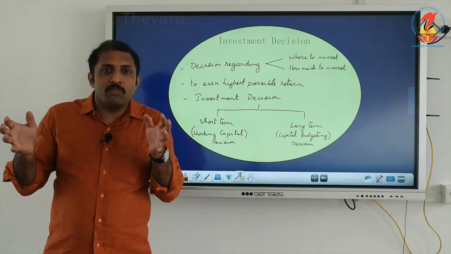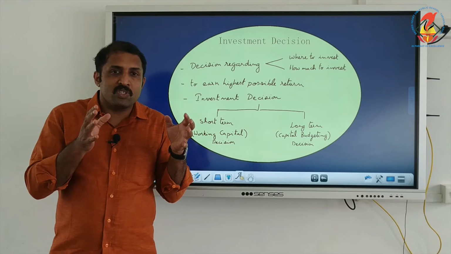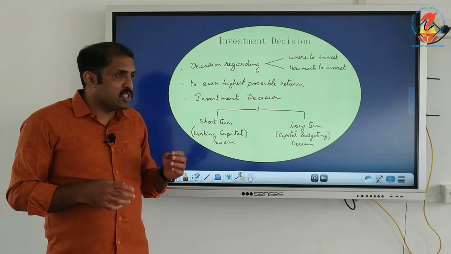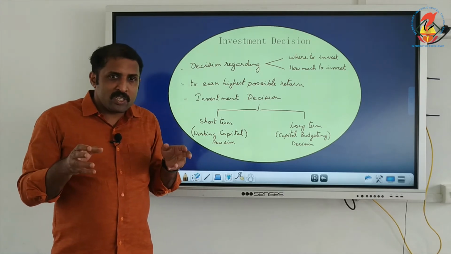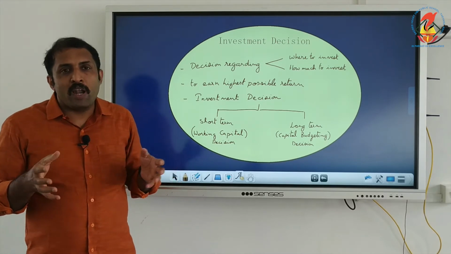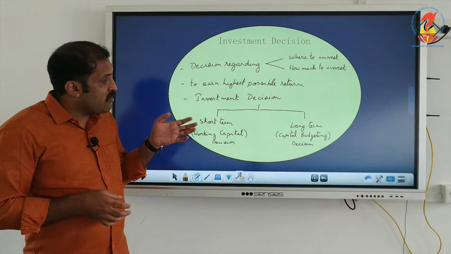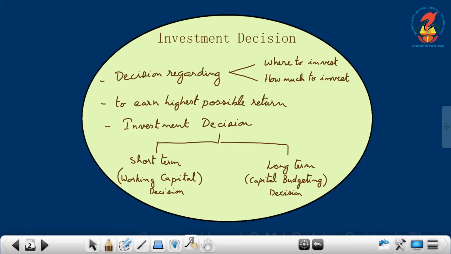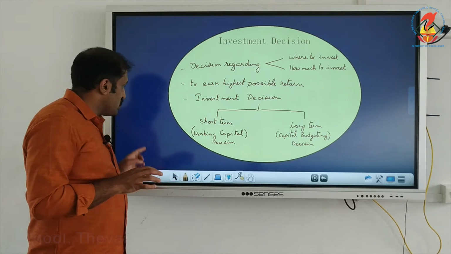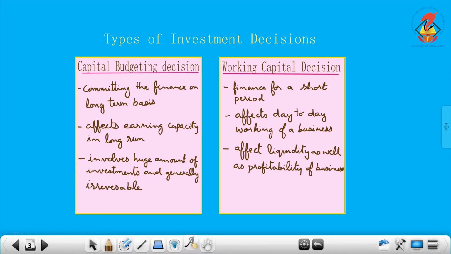It can be a long-term investment decision or a short-term investment decision. When it is a short-term investment decision, investment will be made for a shorter time, which we call a working capital decision. And when it is done for a longer time period, we call it the capital budgeting decision. So, the two types of investment decision are long term and short term, or working capital decision and capital budgeting decision.